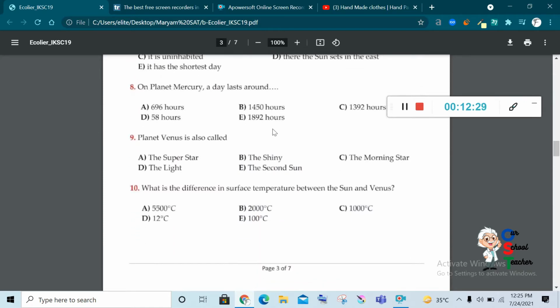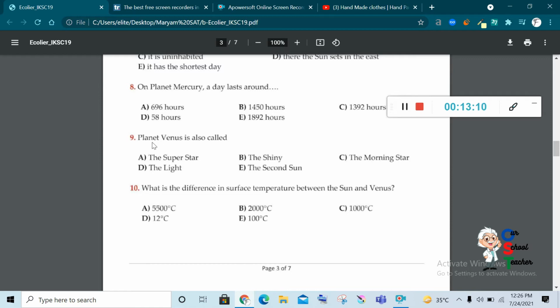A day on Earth has 24 hours. So you have to multiply 58 into 24. Just multiply. So you have the answer 1392. If this answer is here, you can make a tick on it. Yes, it is here. 1392 hours is the correct answer. We need to multiply 24 into 58 because they have given the answer in days, not in hours. You have to turn it into hours.